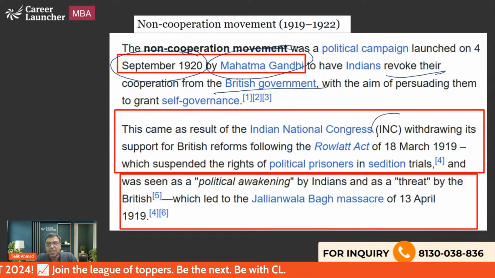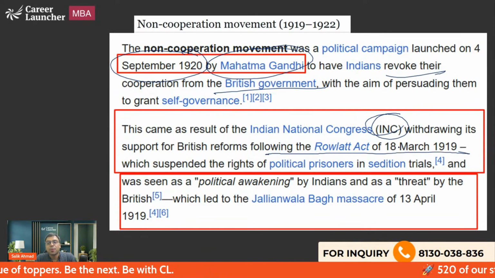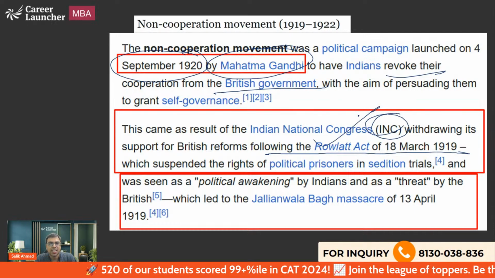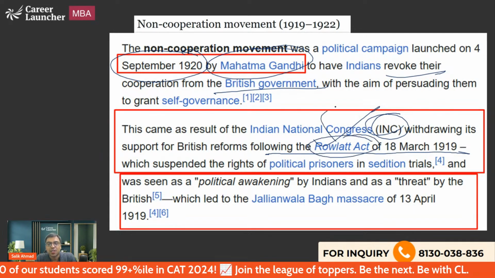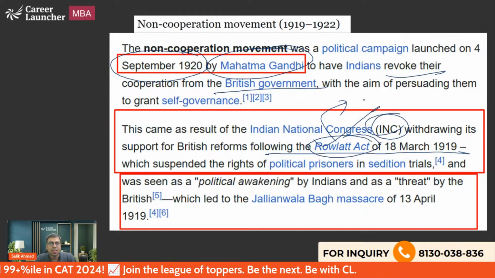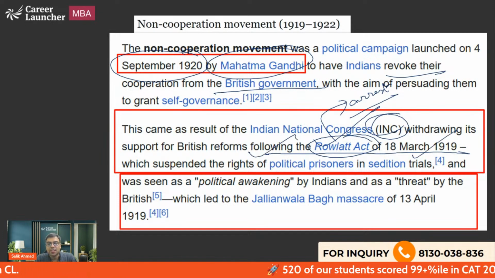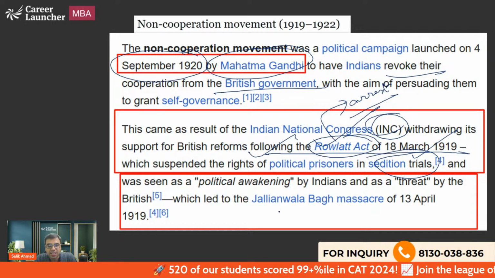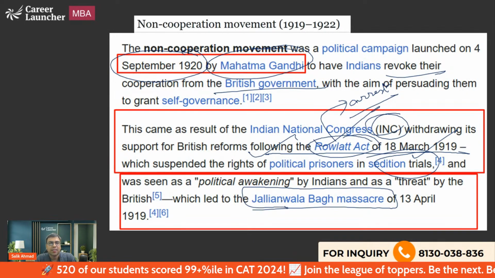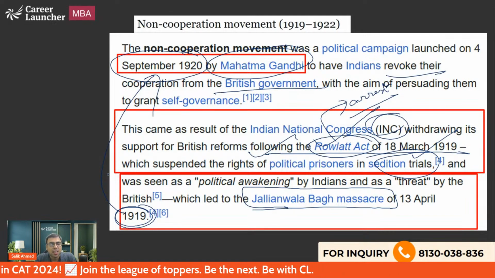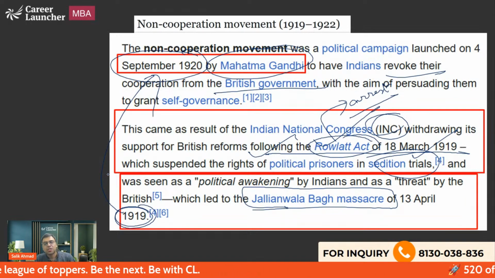This came as a result of the Indian National Congress withdrawing its support. I hope you are aware that just before that the Rowlatt Act was passed, and we had seen the Rowlatt Satyagraha, which was the first all India Satyagraha. The Rowlatt Act gave the British police the power to arrest anyone without trial for 2 years. And it suspended the rights of political prisoners in sedition trials. These are things we have already discussed. Then we saw the unfortunate incident of the Jallianwala Bagh massacre that happened in 1919. Just after that, next year, the non-cooperation movement starts. So these are all linked.